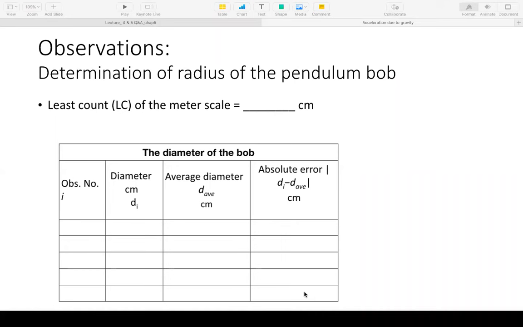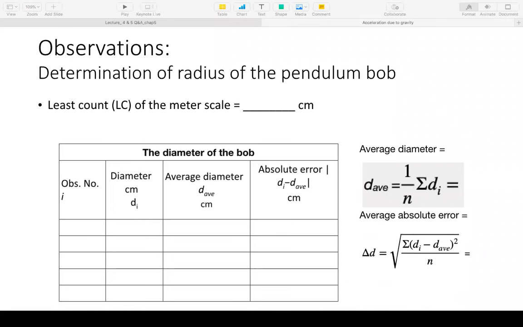These will be again 5 readings, of course. And then what do we want to do? We want to calculate the average diameter, which is summation Di divided by N. That's what you will do to get this D average. But after that, to get the average absolute error, we are going to use the root mean square formula. In the video that was given to you as a prerequisite, we had not mentioned it as the root mean square formula, so please note that the particular formula given in the video is not to be used.